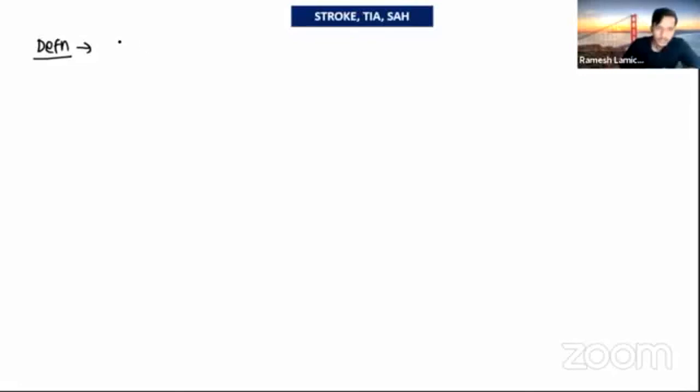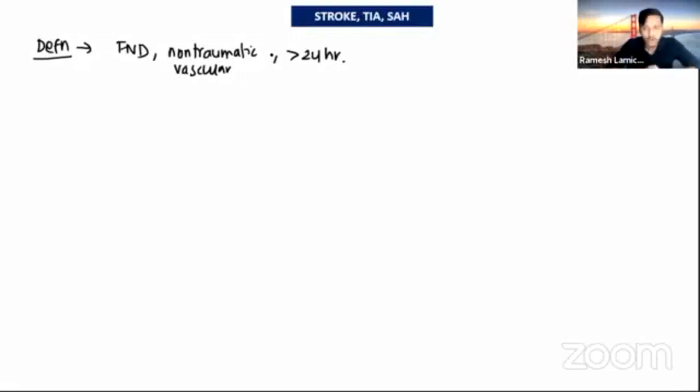So in the definition, you have to include focal neurological deficit due to a non-traumatic vascular cause, either hemorrhagic or ischemic, lasting for more than 24 hours. These are the important terms you should not miss in the definition of stroke.